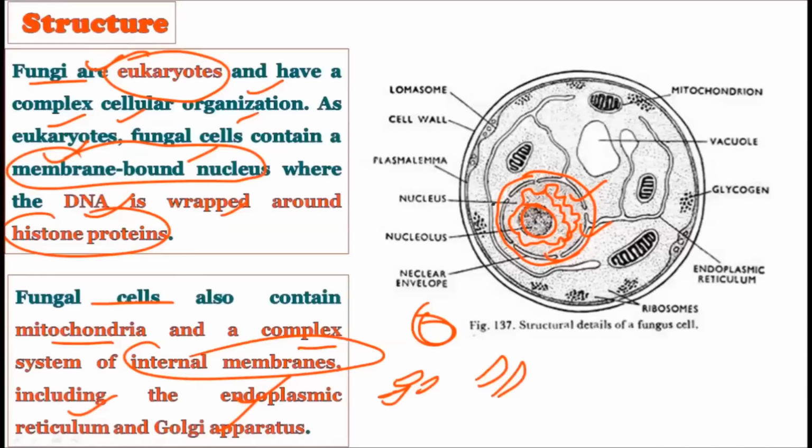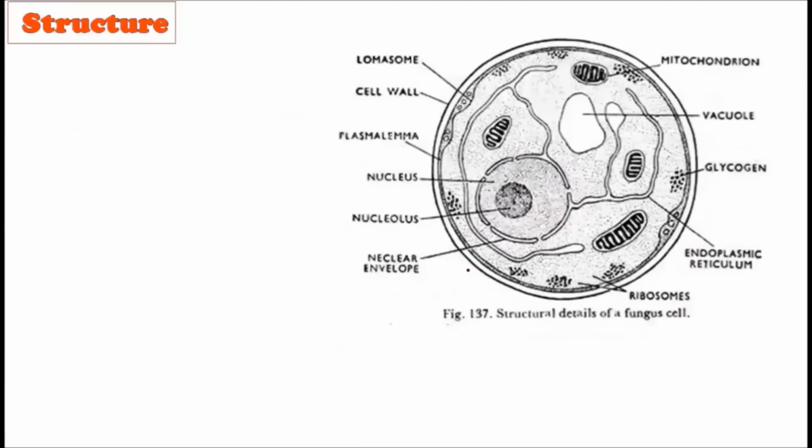Okay, you can observe here, this is a nucleus, this is a mitochondria, right? This is an endoplasmic reticulum, and all these membrane bound structures are present in the cell of the fungi, and that is why we consider them as eukaryotes and not prokaryotes. Because bacteria, which are prokaryotes, lack all these structures: mitochondria, endoplasmic reticulum, nucleus, etc. So from this you can easily decide why we call fungi a eukaryotic organism: because they possess all the membrane bound organelles, plus the well-defined nucleus. Inside the nucleus they have the DNA which is wrapped around the histone proteins, right?